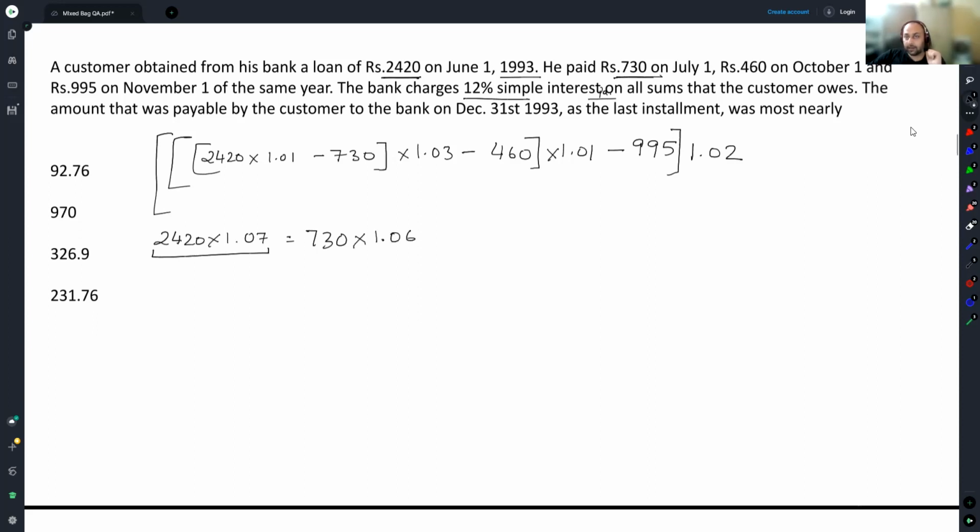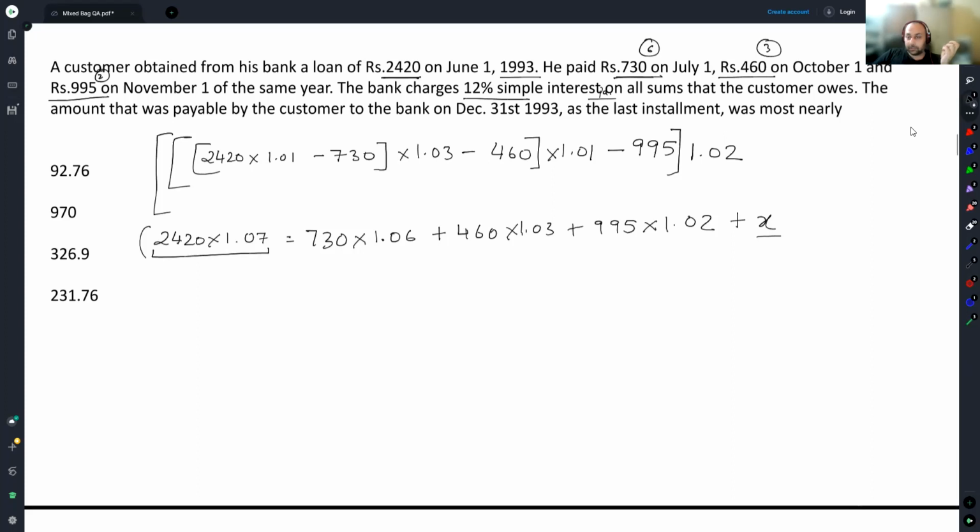For this payment, the bank will earn interest for 6 months. For this payment, the bank will earn interest for 3 months. For this payment, the bank will earn interest for 2 months. So 460 into 1.03 plus 995 into 1.02 plus the final payment, whatever final payment.